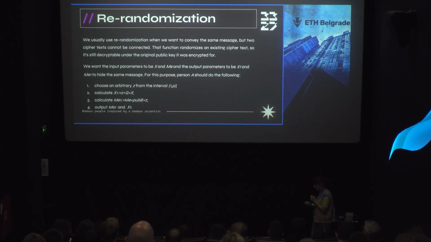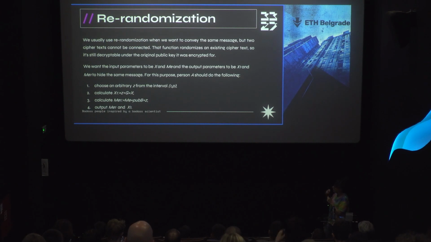And we said before that we will need to use re-randomization. Why is this important? Because we usually use re-randomization when we want to convey the same message, when we have two ciphertexts, but we don't want the ciphertexts to be connected, okay?